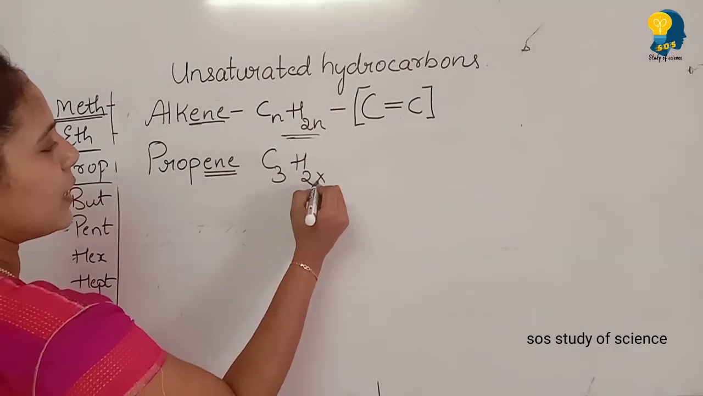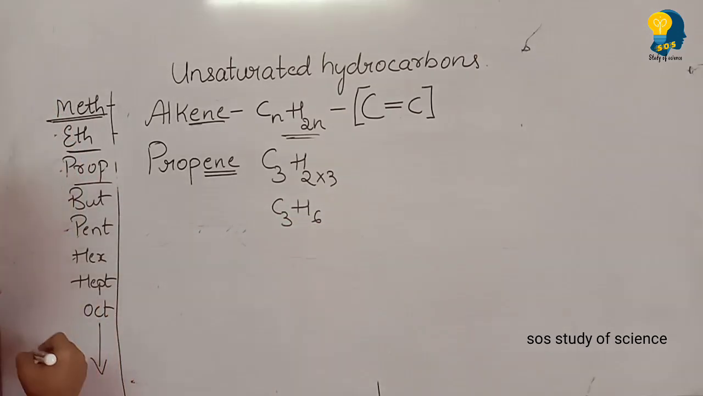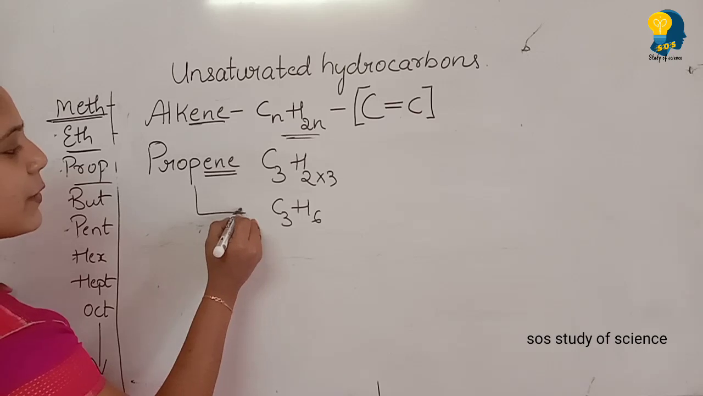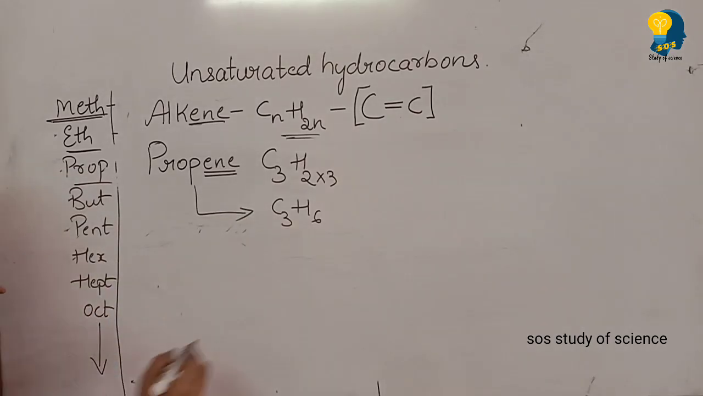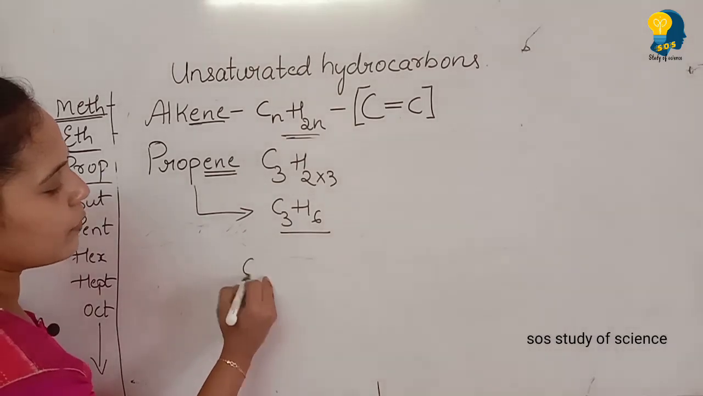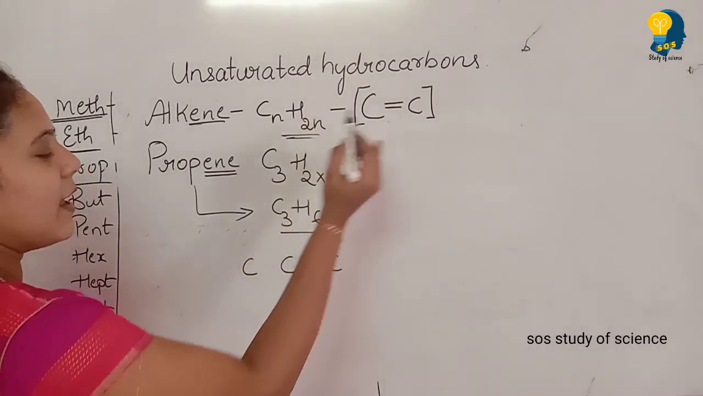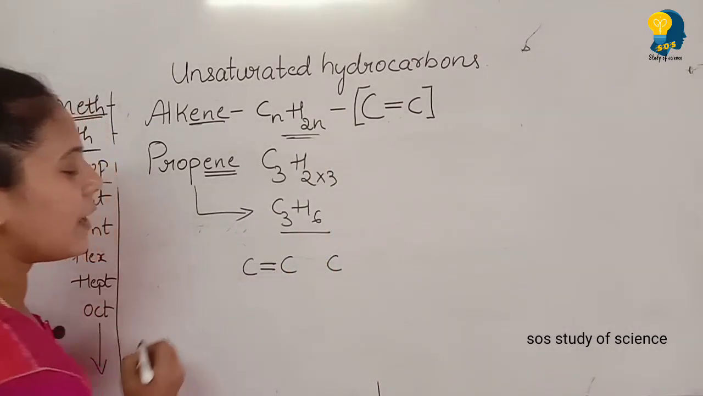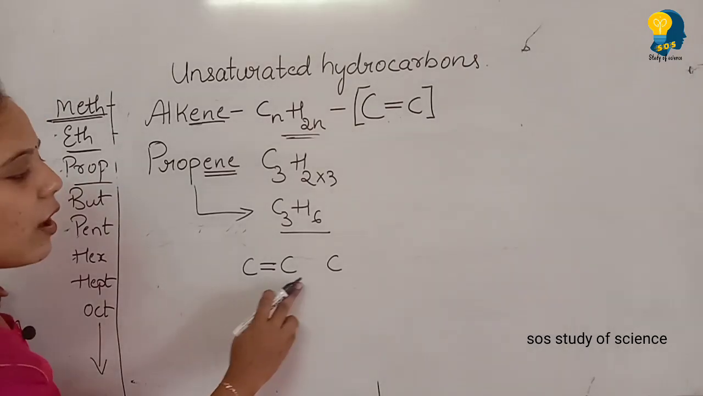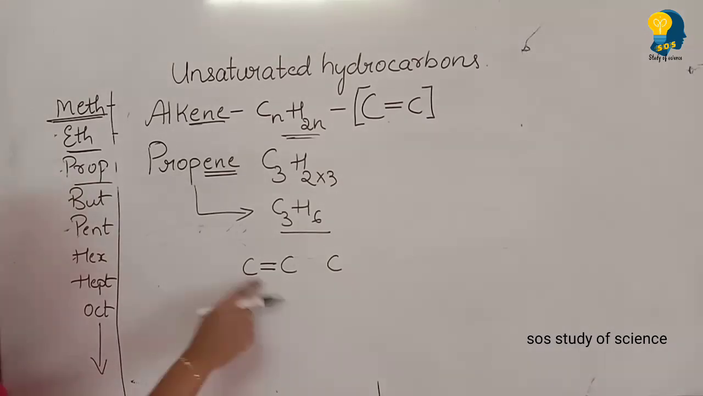C3H2 into 3, you get C3H6 as the molecular formula. Very simple. Propene's molecular formula is C3H6. Now by looking at the molecular formula, you need to write the structural formula. See, there are 3 carbon atoms, 1, 2, 3. As we are writing the alkene, there should be a double bond between any 2 carbon atoms, but not throughout the chain. It has to be between any 2 carbon atoms.